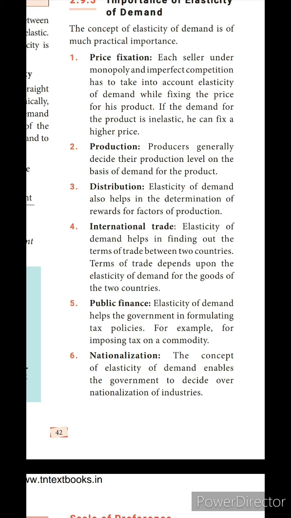Nationalization. The concept of elasticity of demand enables the government to decide over nationalization of an industry, whether to give the industry to the government sector or to the private sector. If a company is producing a product which is in great demand in the market, it may be taken over by the government. Okay, thank you.